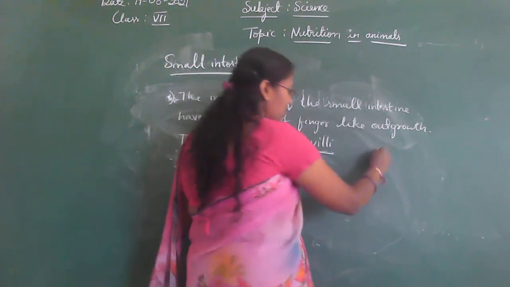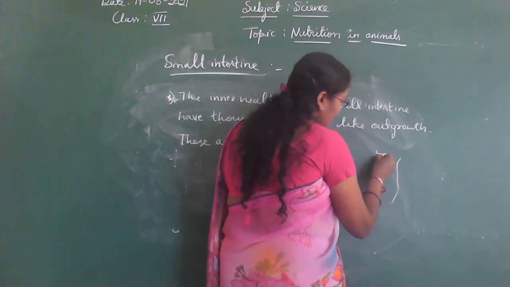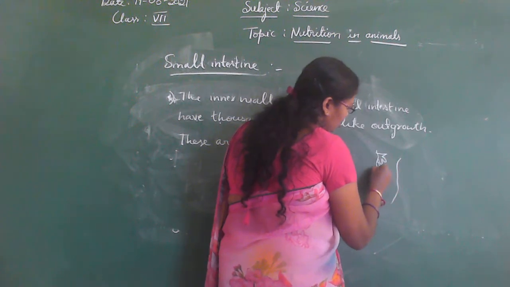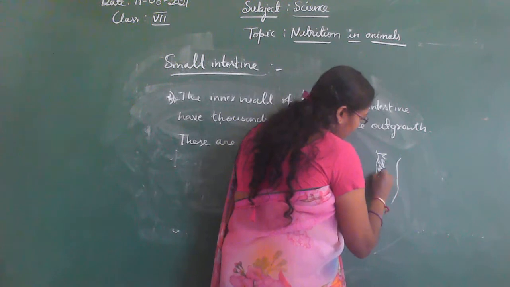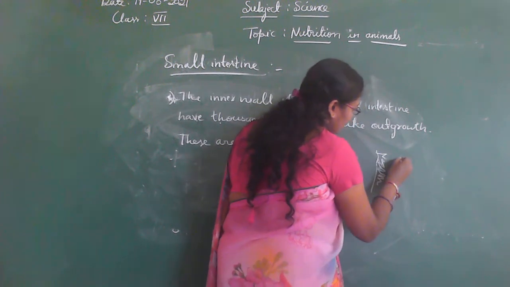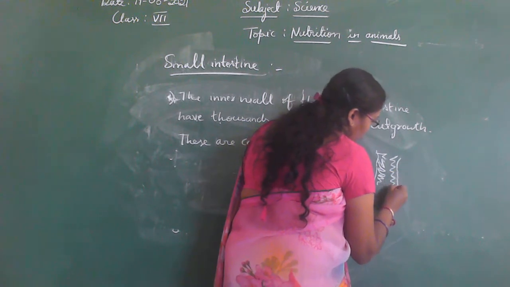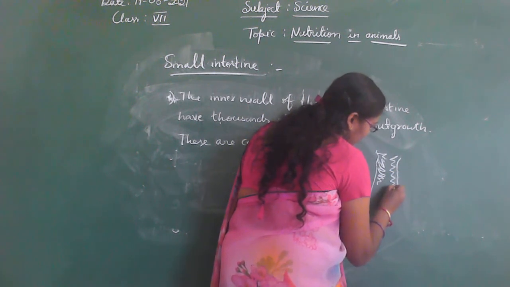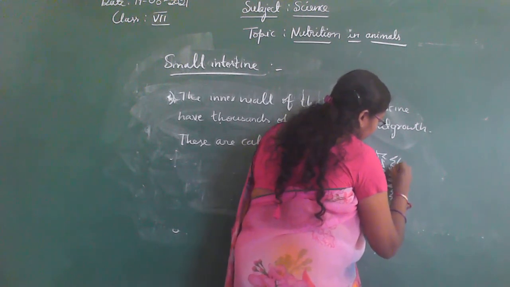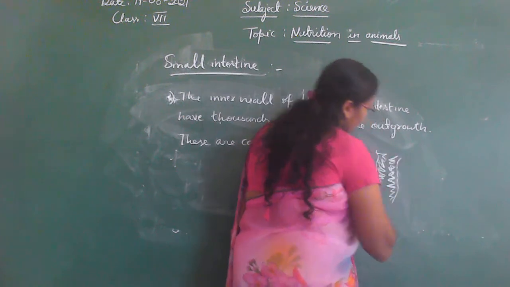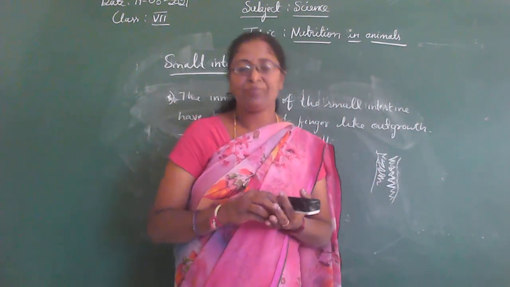Okay. See here, in the inner wall of the small intestine, we can see finger-like projections inside the wall of the small intestine. This absorbs the nutrients present in the food.